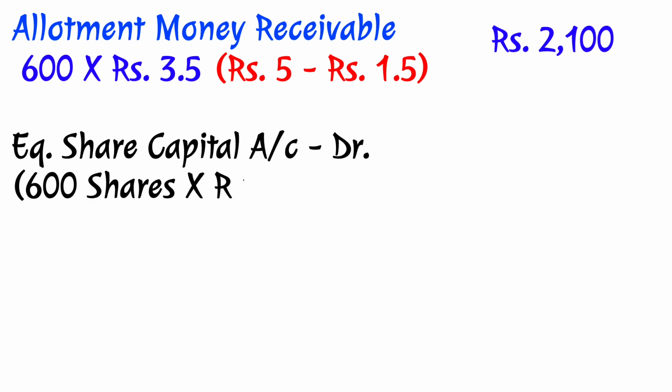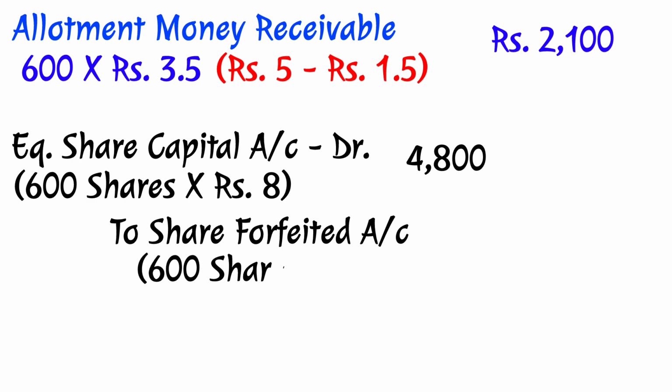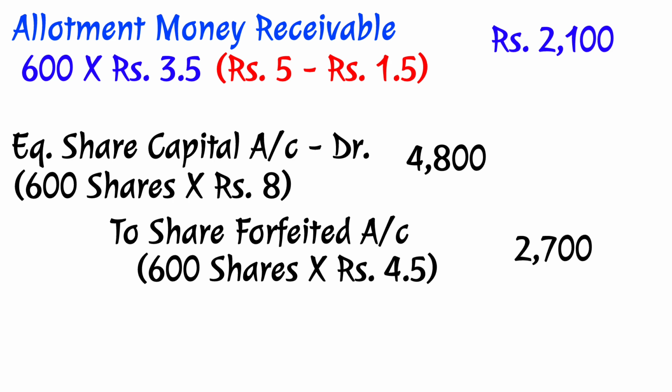The journal entry: equity share capital account debit, on 600 shares till now 8 rupees has been called up, which is 4,800 rupees. On these shares, there has been some amount received, which will go to share forfeited account, 600 into rupees 4.5, which is rupees 2,700.